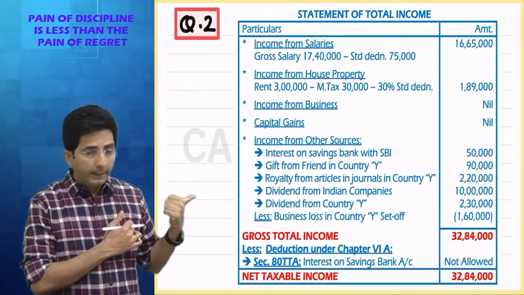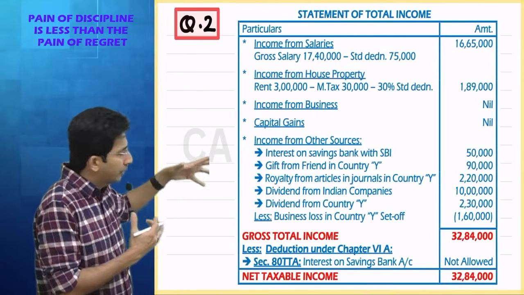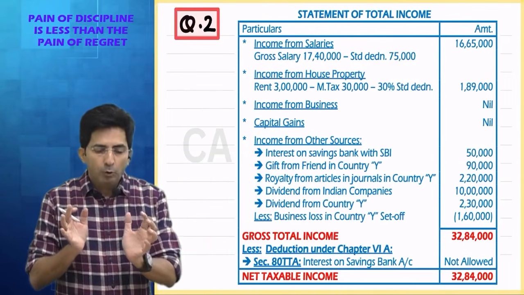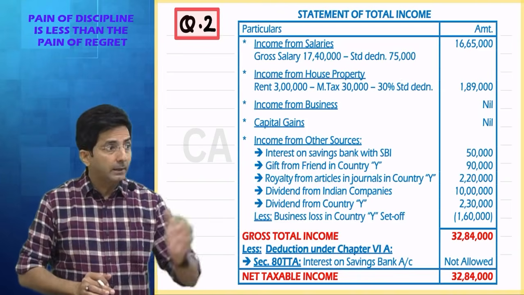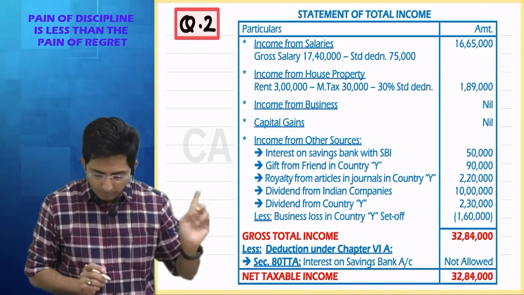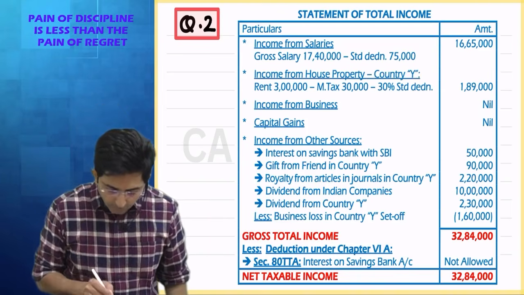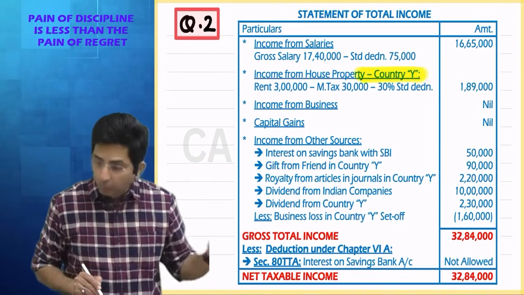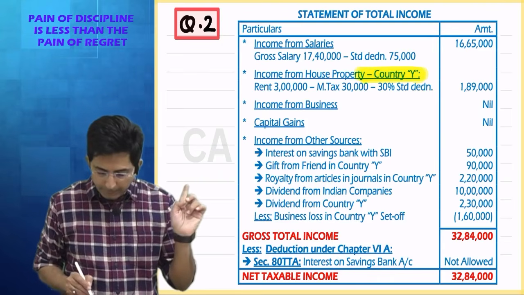And here also, in the solution there are so many things. My focus will be on foreign incomes, because who is the victim of double tax? Income coming from foreign. So see what I am doing. Look here. All foreign incomes I am highlighting here. Can you see I am highlighting it?